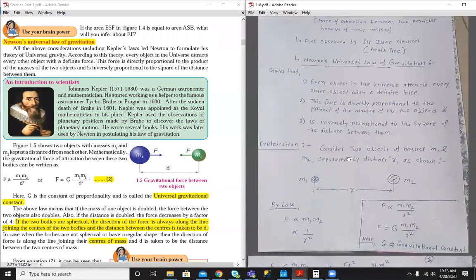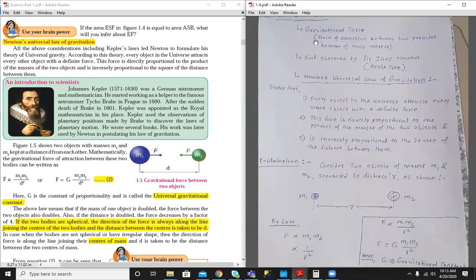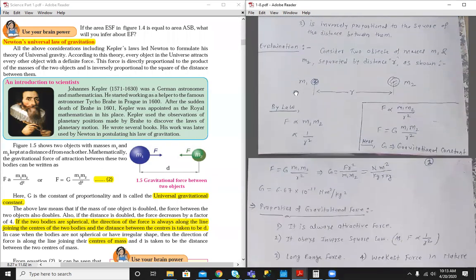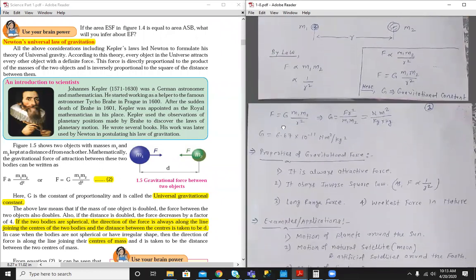So what we have seen: what is the gravitational force? What is the statement of Newton's universal law of gravitation? This statement comes for 2 marks. And then the explanation of the universal law of gravitation and the value of G.